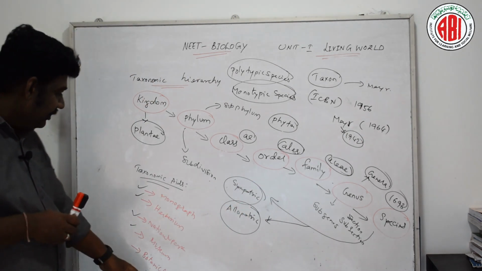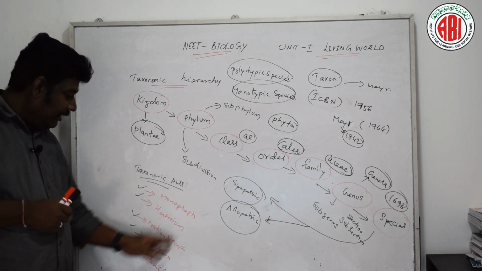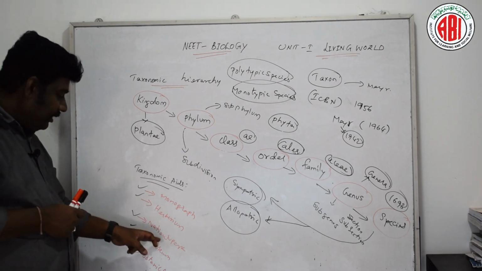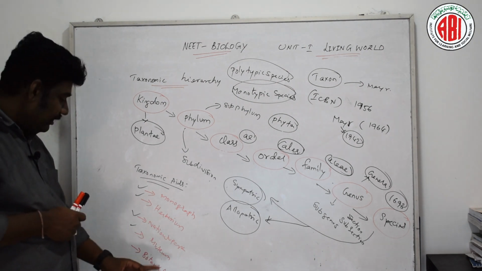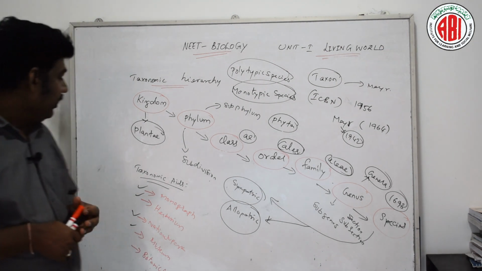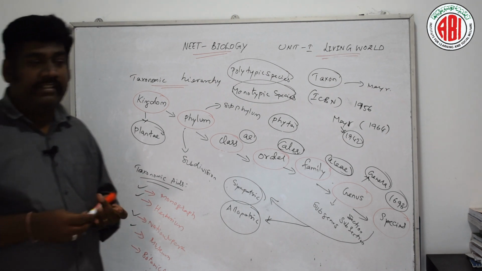So this comes under the category of taxonomical aids. These are the different taxonomical aids: monograph, herbarium, national parks or zoological parks, museum, and botanical gardens.